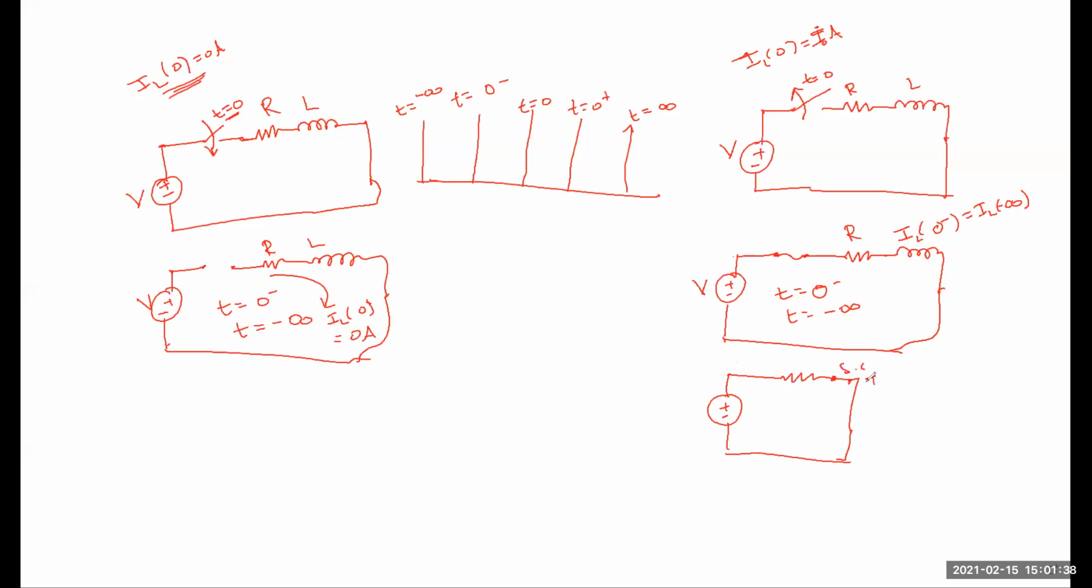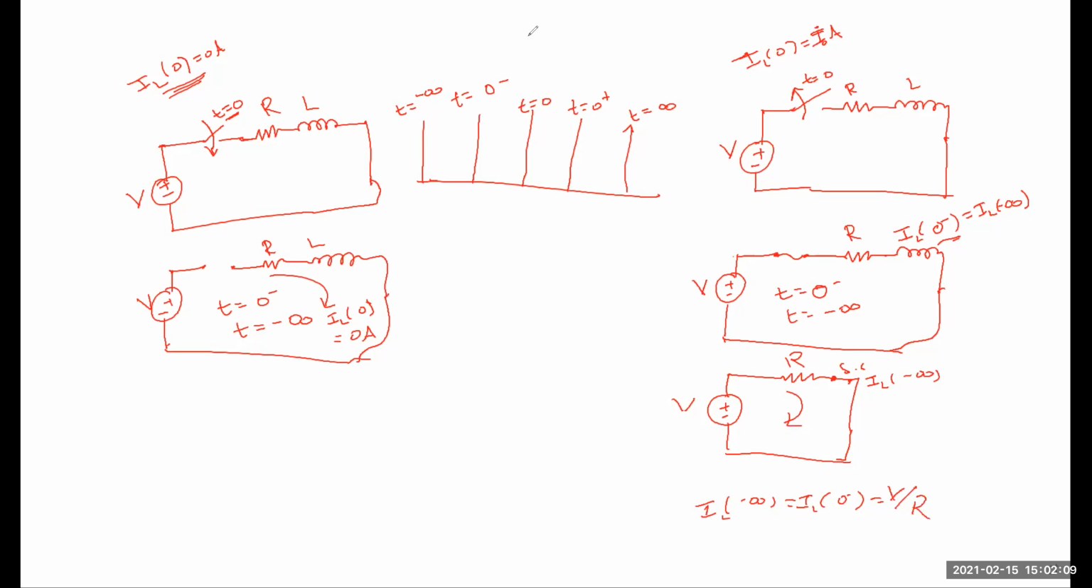So what is the current here? IL of minus infinity. Am I right? So V by R. That's why IL of minus infinity is equal to IL of 0 minus also. Understood? So IL of 0 minus is equal to V by R. This is the current.